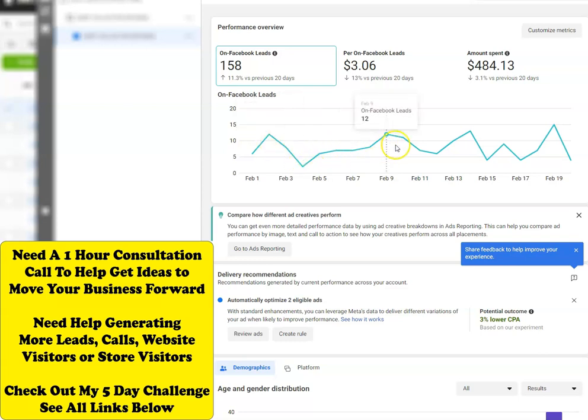I call this like stock market. So you can see here, this is a very good rate for the cost that we're paying per lead for this particular product that we're offering.